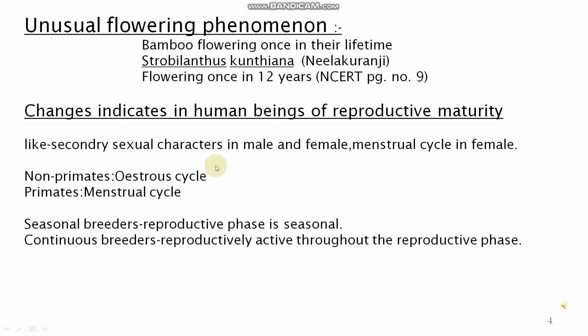There are seasonal breeders, in which the reproductive phase is seasonal, so in some seasons they can reproduce young ones. Continuous breeders are reproductively active throughout the reproductive phase, like human beings, etc.